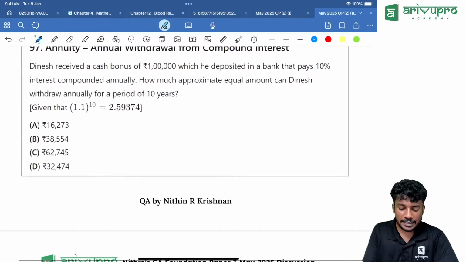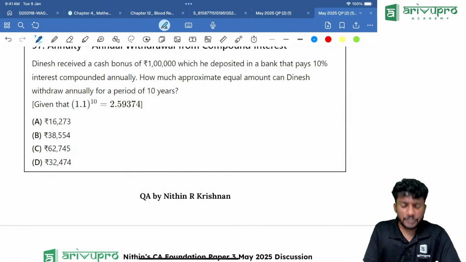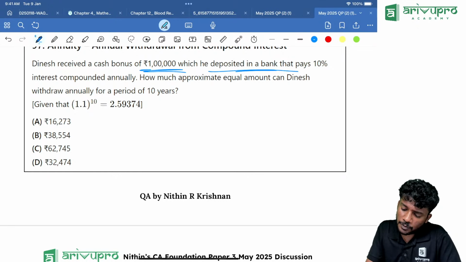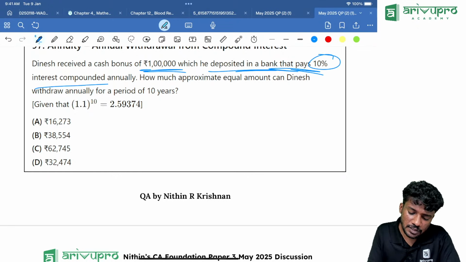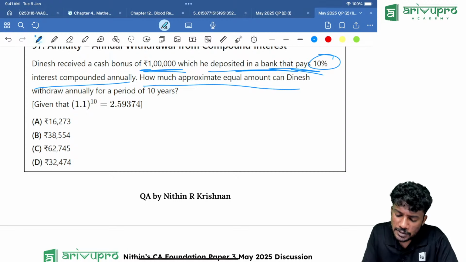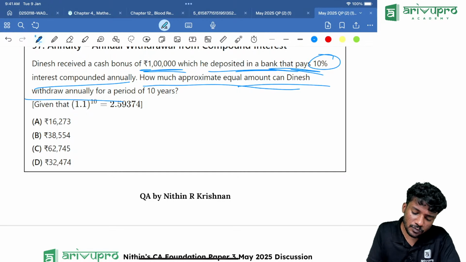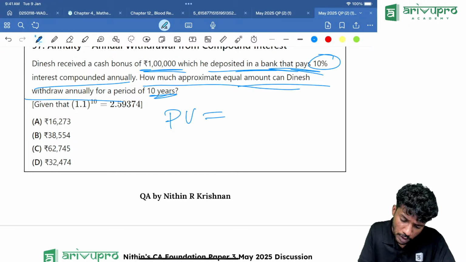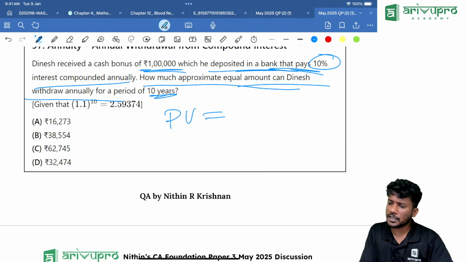Now the 97th question. Dinesh received a cash bonus of 1 lakh which is deposited in the bank, paying 10% interest compounded annually. How much approximate equal amount can Dinesh withdraw annually for a period of 10 years? You can use the present value formula again. It is based on annuity regular or annuity due. Nothing is mentioned, so we will take it as annuity regular itself.